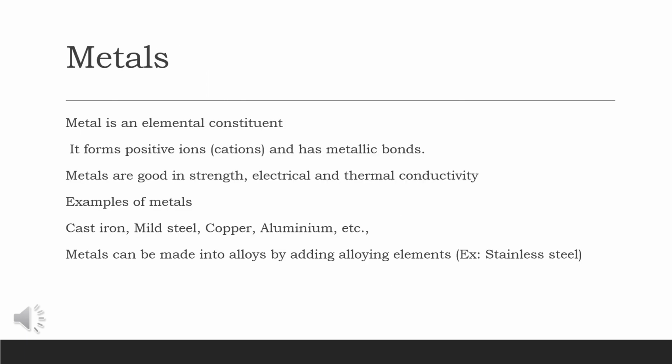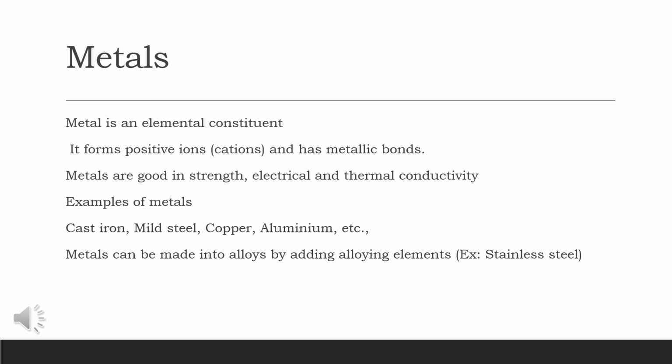Let's see, what is a metal? Metal is an elemental constituent. It forms positive ions, cations, to form metallic bonds. Metals are good in all the mechanical properties, and also good in thermal conductivity and electrical conductivity. The mechanical properties and how these metals vary in their properties, we will discuss in the upcoming videos.